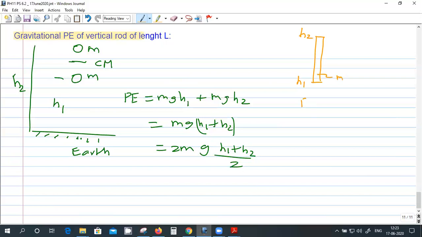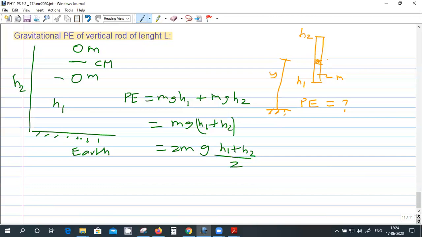What is the potential energy of this rod? mg (h1 plus h2) by 2. Now, how do you get that result? What you have to do is take a small strip here, at a height y from the Earth.